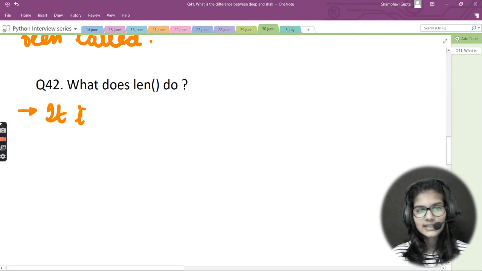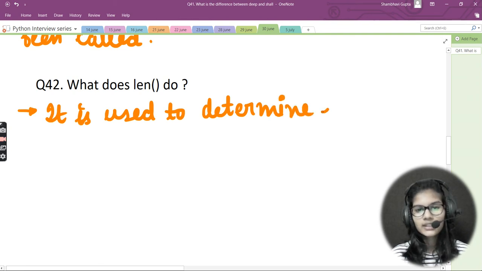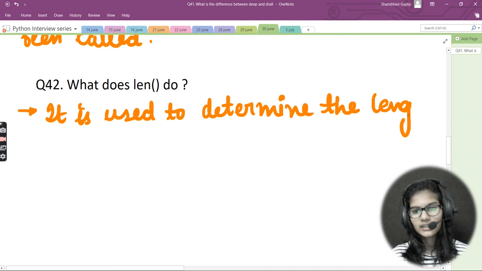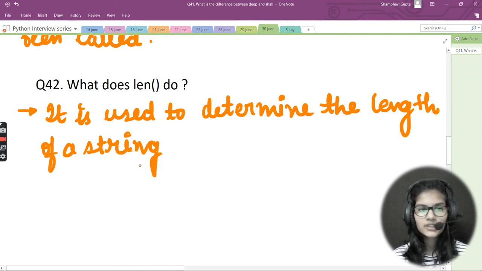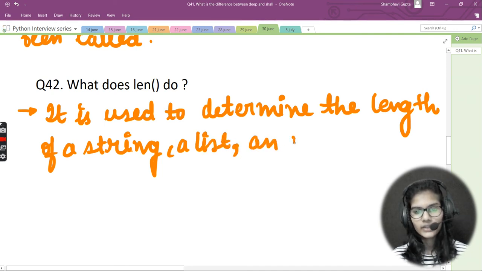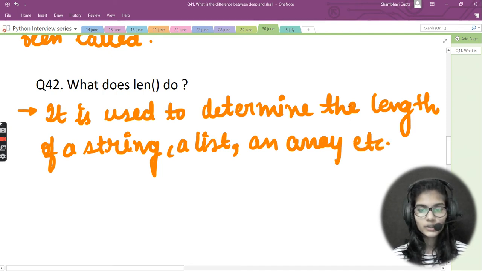So let me write that it is used to determine the length of a string, a list, an array, etc. The length function is used to find the length of whatever you are having. So this is the use of the len function.